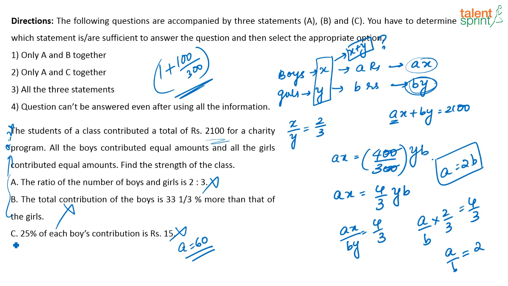But now, if I combine statement C also along with statements 1 and 2, then I can find out, right? I know A is equal to 2B, and from statement 3, I know A is equal to 60. So I can find out B. B is equal to 30. Now I know what A and B are, and I'll be able to find out what x and y are, correct? So if I combine all the three statements, I will be able to arrive at the answer. Is it clear? So the correct answer here will be that all the three statements are required to arrive at the answer.